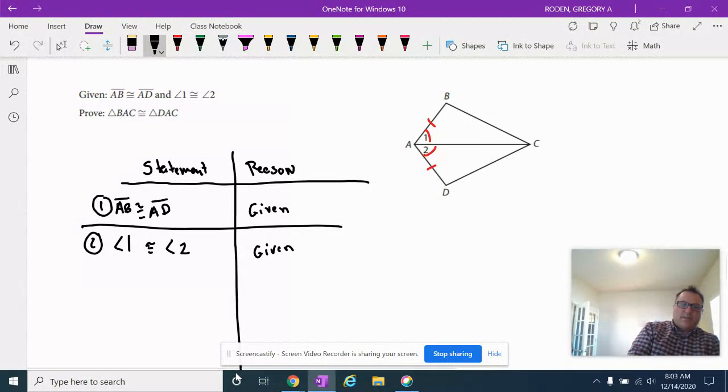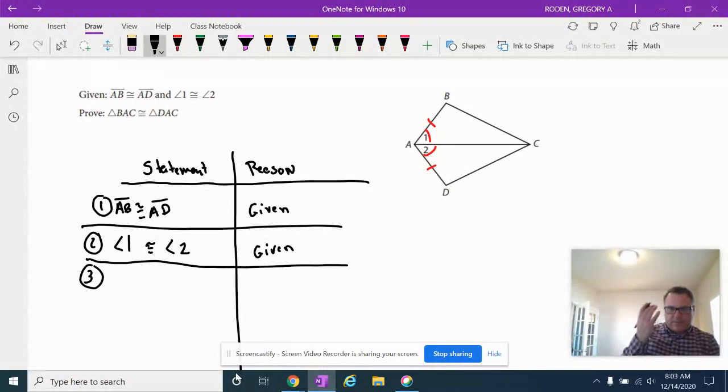Now I bet you're already seeing where this is going. So step 3 is, okay, what else can we see? We've exhausted all of our givens, so now we have to actually think and deduce some other piece of information. But as I see this, I see we have the reflexive side here. We have AC. So I can say that AC is congruent to AC, and the reason is that it is given. Okay.